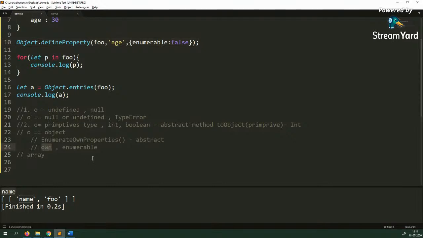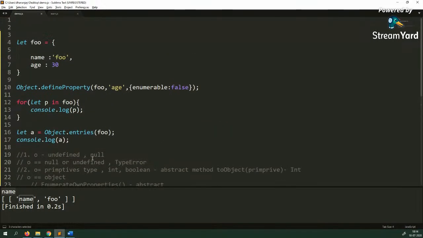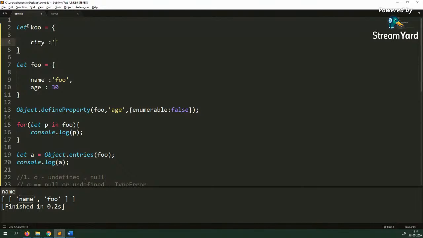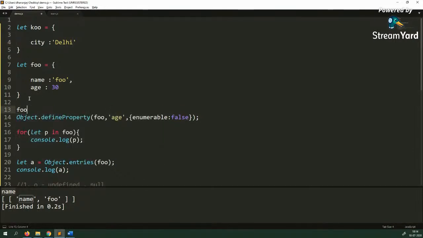Then the second thing is the own property of an object. So let's say that I have another object called Ku, and Ku has, let's say, one property called city as Delhi. There are multiple ways to do this, but here I'm saying foo.__proto__ is equal to Ku, which means I'm linking these two objects together. I'll come to proto later in today's class.